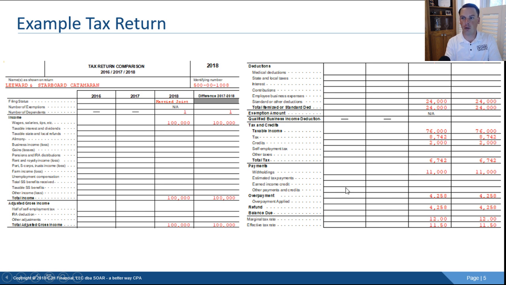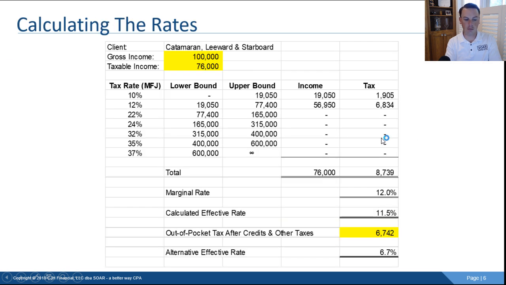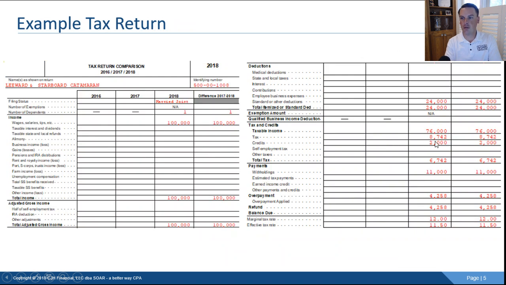Over here on the right, there are no itemized deductions. Basically, this page is just split in two for ease of fitting it onto a PowerPoint slide. Here, the standard deduction is $24,000 for 2018. It gets their taxable income down to $76,000. You can see that right here. The tax on that is $8,742. They've got a credit for one dependent, the child tax credit, $2,000. That gets their total tax down to $6,742.